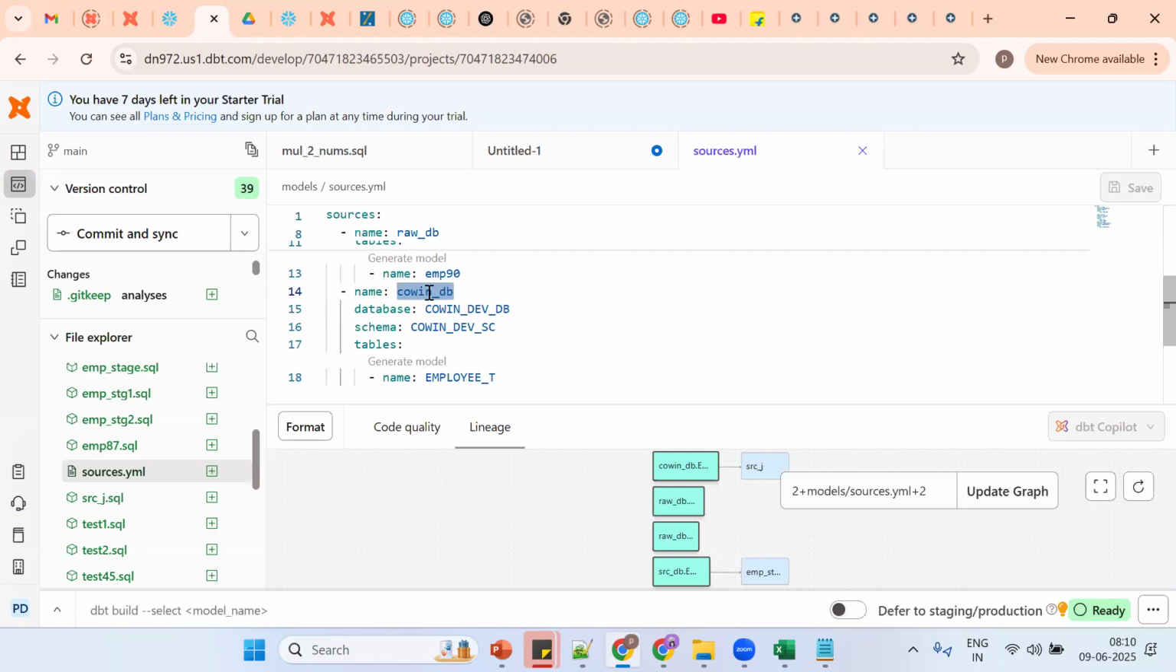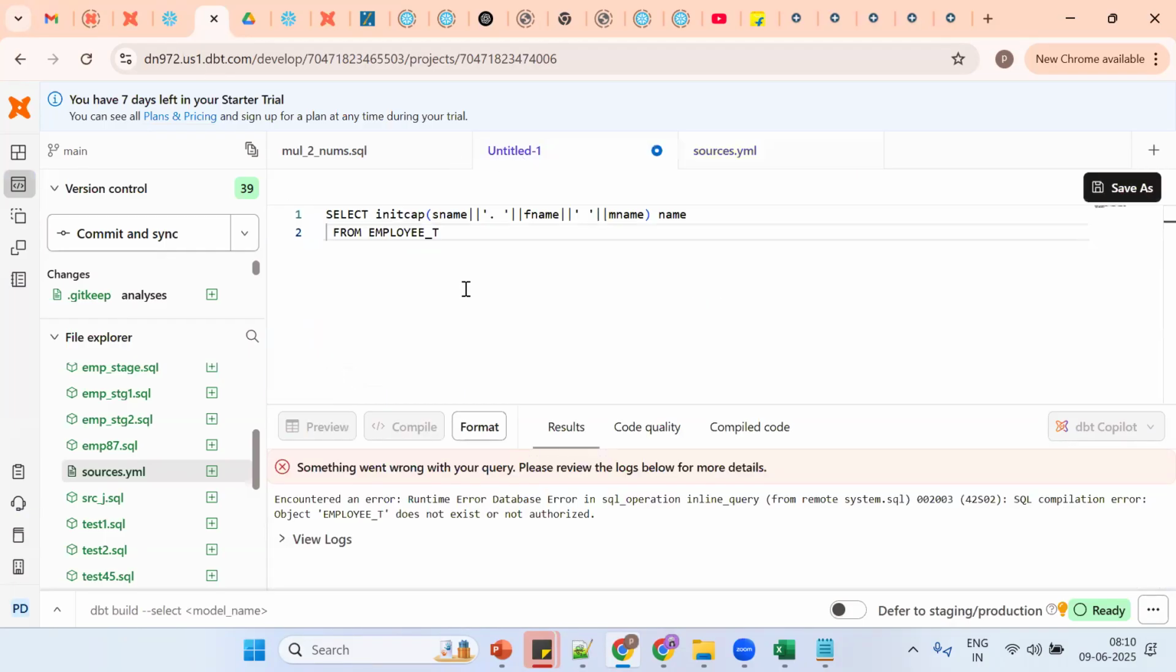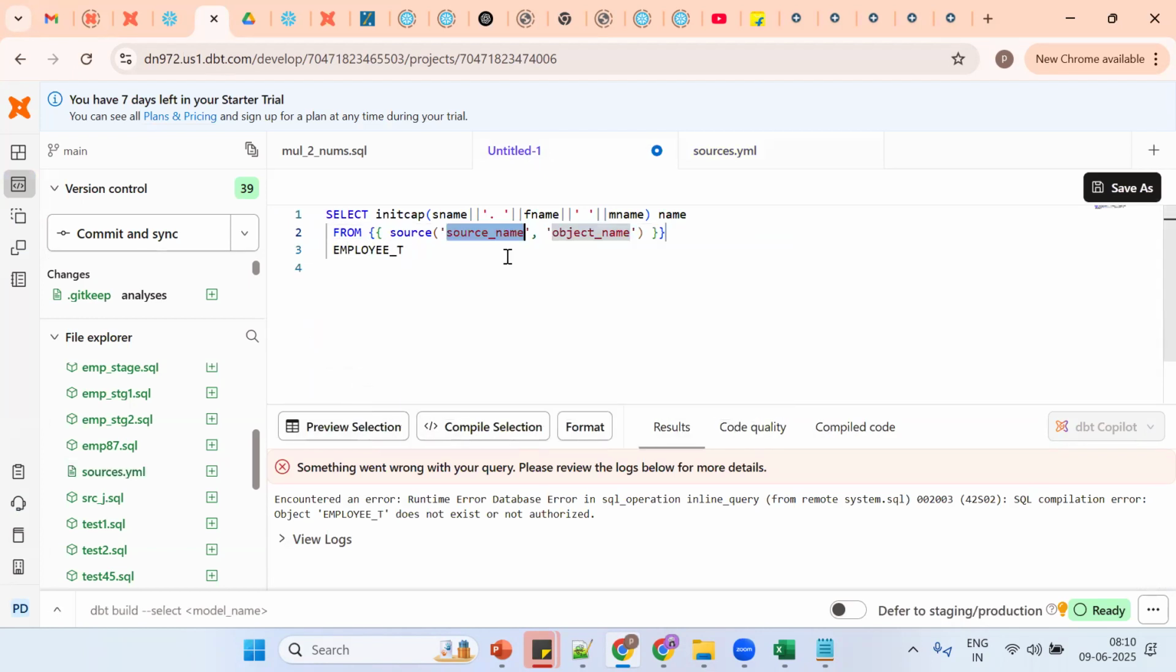Sorry, the source function. So don't get confused. Ref is to refer a model. The source is named by saying sources.yaml. That is the source function. So what is the function name? What is the shortcut? Source. What is the source name? Covin DB. Which object do I want to refer to? Control X, control V. So don't get confused. Once we create this as a model, we need to go for the ref function.